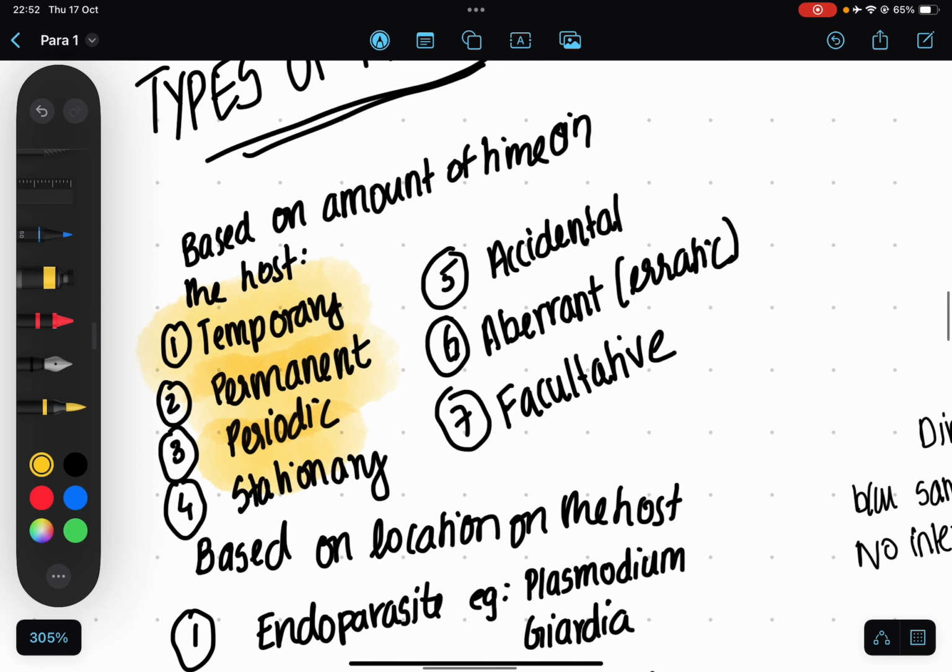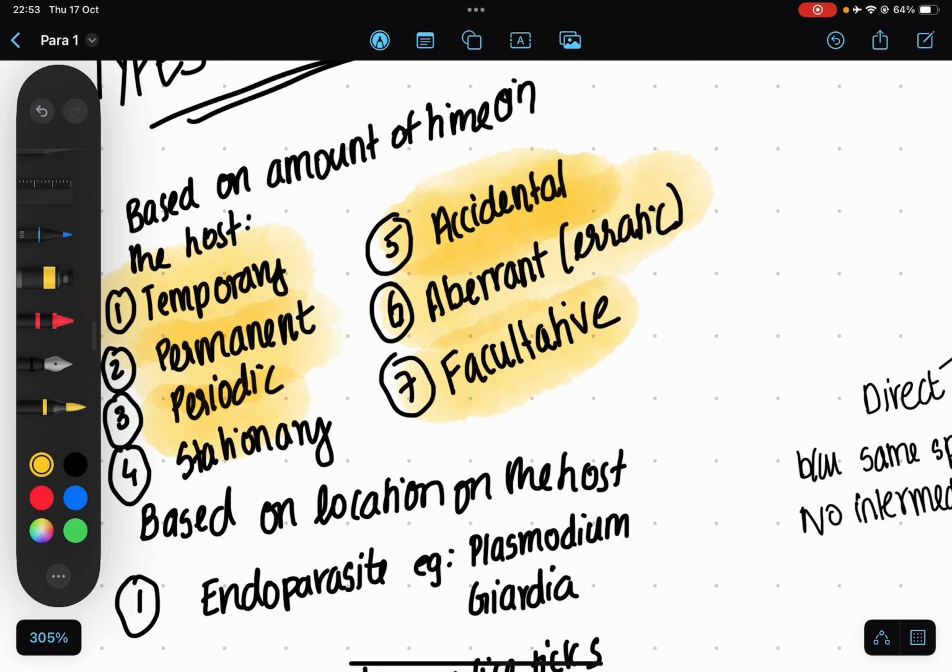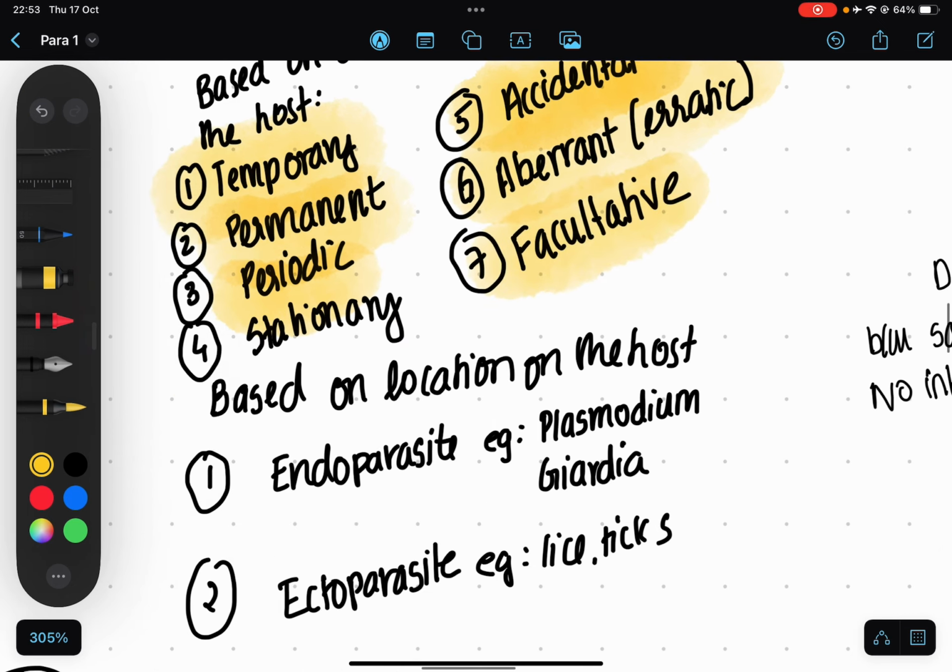Then comes accidental parasites, which will be found in unusual hosts. So it is not supposed to be there. Somehow it got there. Next comes aberrant or erratic parasite, which is seen in unusual locations within the host. So it is meant to be in this host, but not in the place where it is supposed to be. Next comes facultative parasite, which can exist either as a parasite or as a free living organism. So it just has to choose.